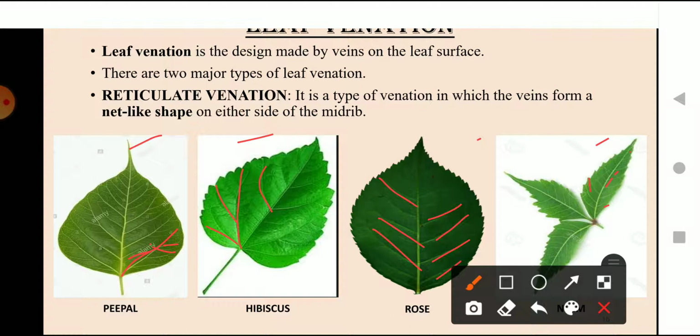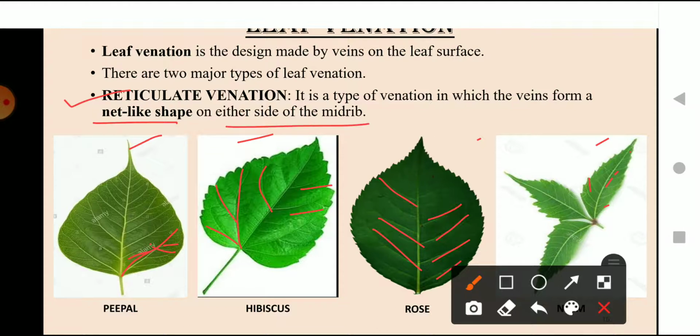Okay, types of vein in leaf venation. The first one is reticulate venation. What is reticulate venation? It is a type of venation in which the veins form a net-like shape. You can see this in these four pictures, they are forming a net-like structure